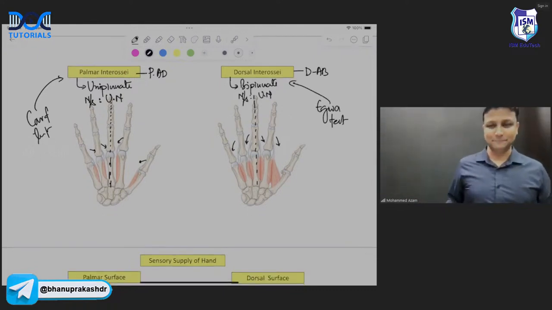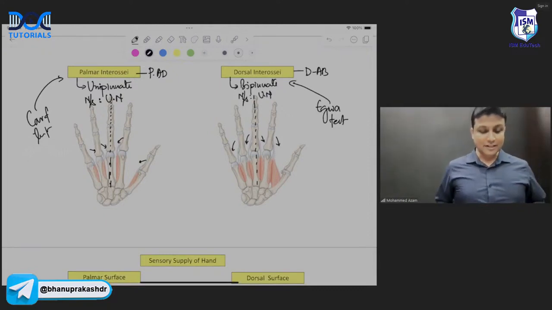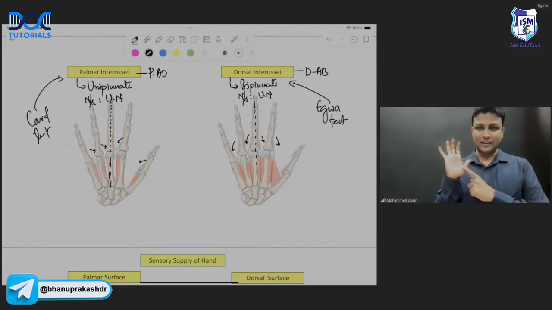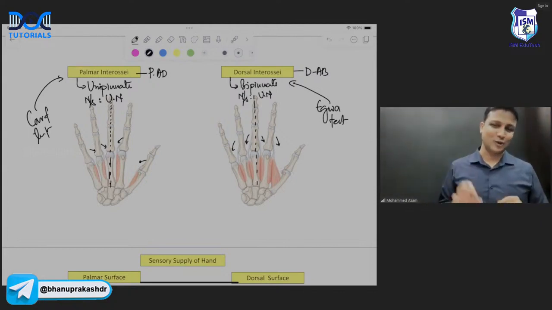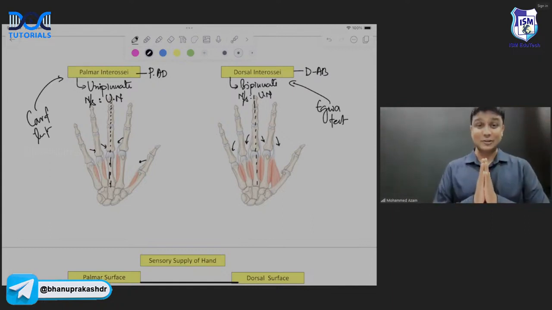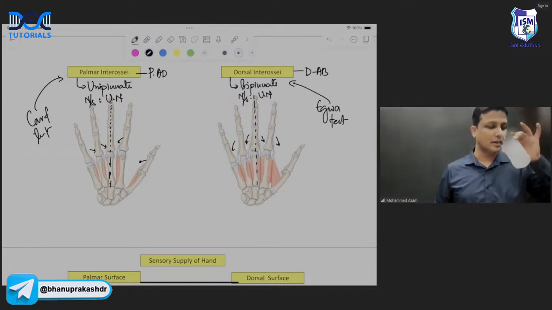Are you understanding me? So by this, my dear friends, we are done with the 4 thenar, 4 hypothenar, 4 lumbricals, 4 palmar interossei, 4 dorsal interossei. All the information regarding muscles of hand is done. And remember this well, one question will definitely come from here. Okay, next one.